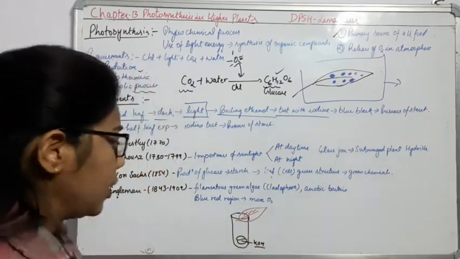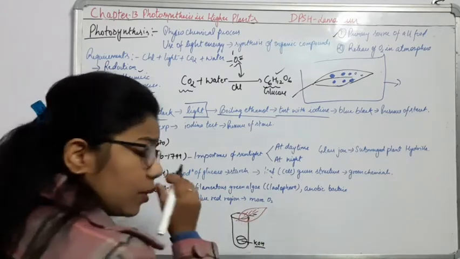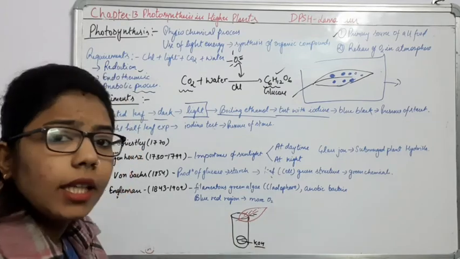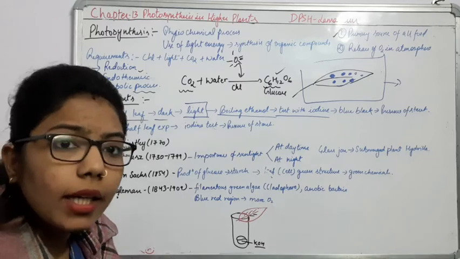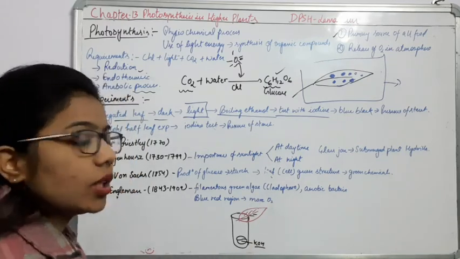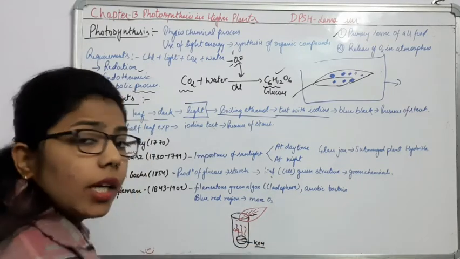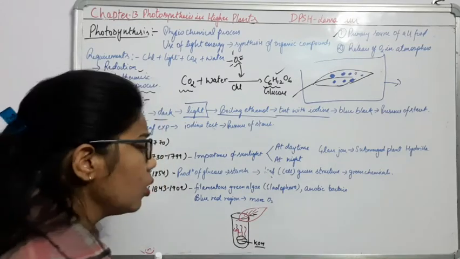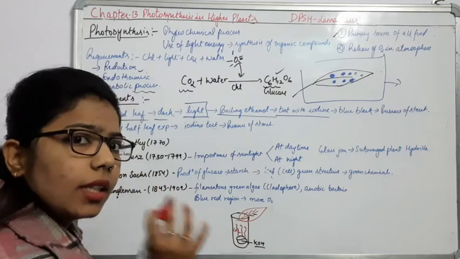We know that as sunlight is there, it will start doing photosynthesis. But the part of the leaf inside the test tube will not be able to perform photosynthesis properly. Why? Because we have provided KOH here, and the function of KOH is that it will absorb all the CO2. If it absorbs all the CO2, this CO2 will not be available to the part inside the test tube.